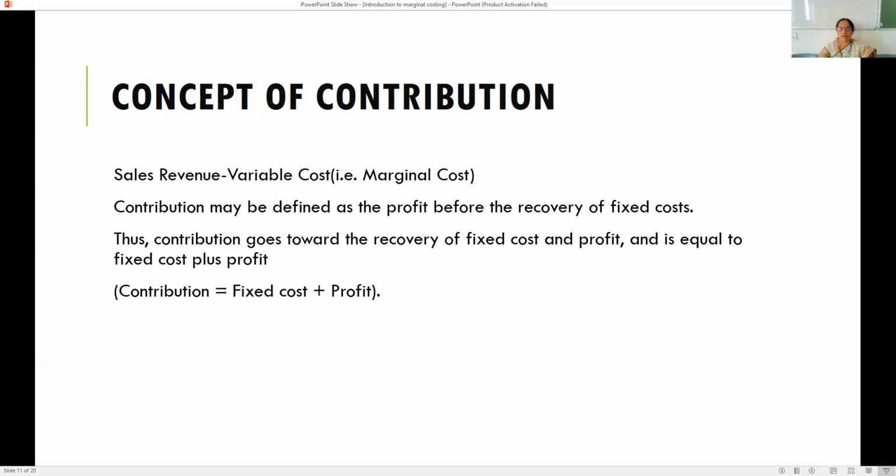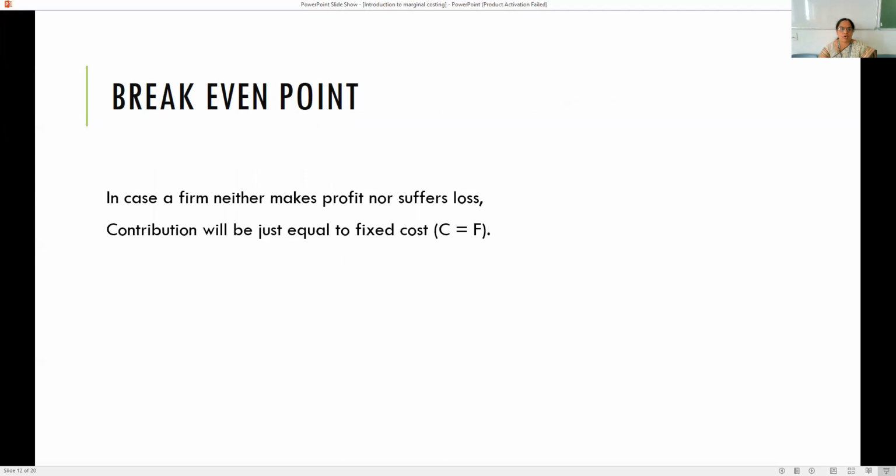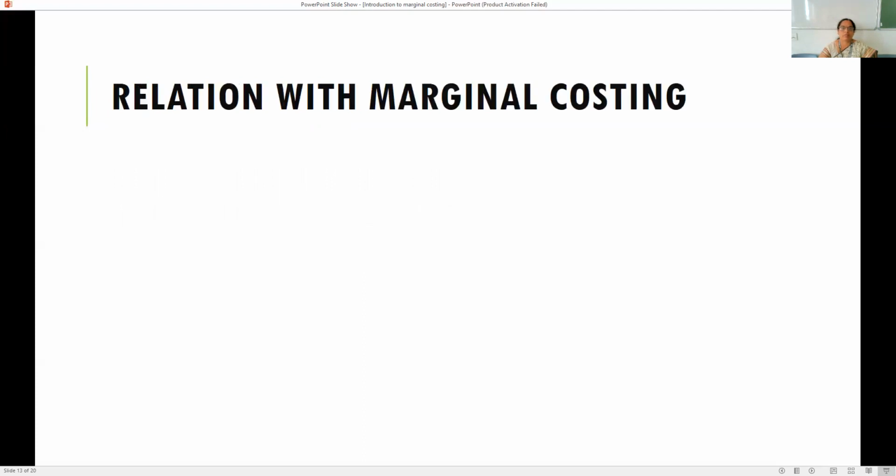Contribution is equal to fixed cost plus profit. So what is break-even point? It is a case where a firm neither makes profit nor suffers losses. So contribution will be equal to the fixed cost. This is known as break-even point.